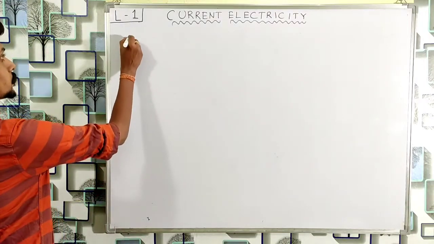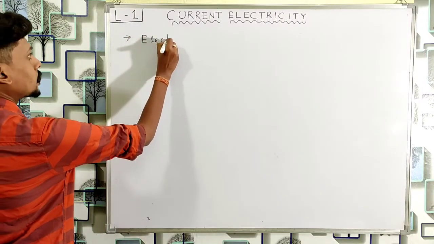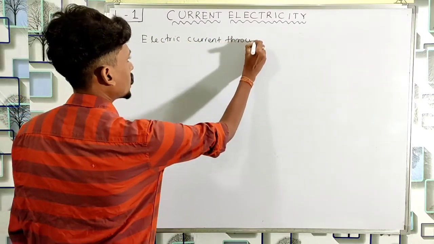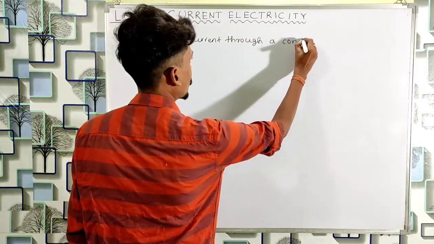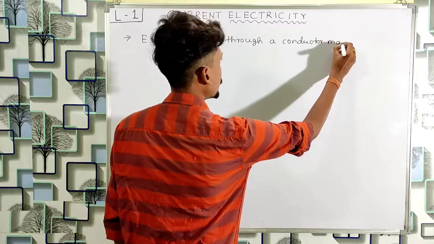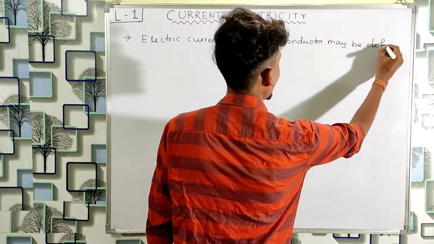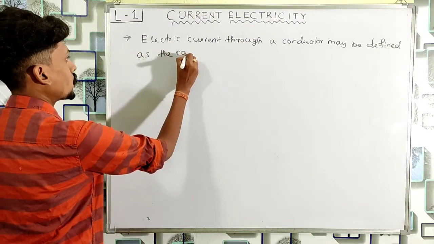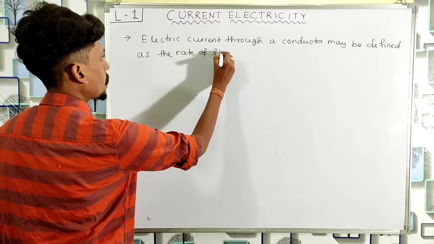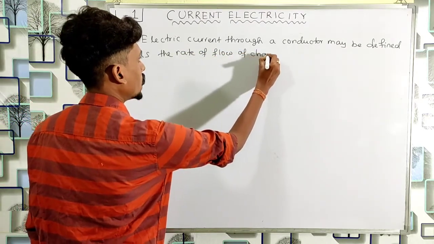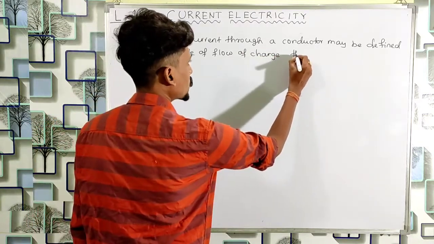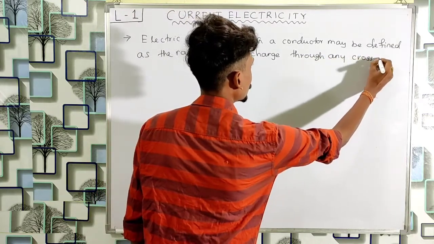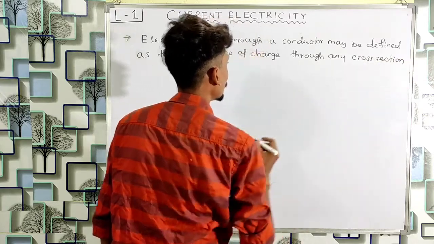So I can write that the electric current through a conductor may be defined as the rate of flow of charge through any cross section of the conductor.